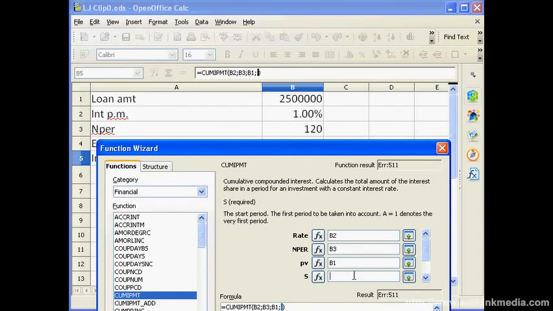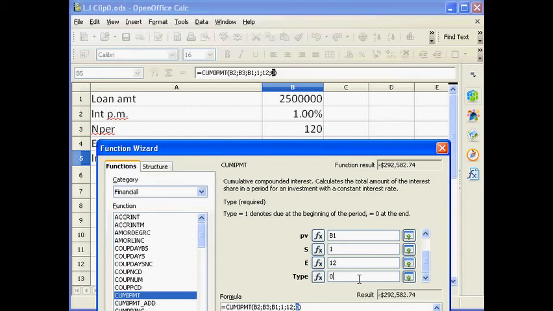And from which period to which period do you want to find out the interest? From the first month to the 12th month, no, in the first year. So S denotes the start period, so 1, and E denotes the end period, 12. And since the loan repayment starts after the first period, that is after 1 month, the type is 0.